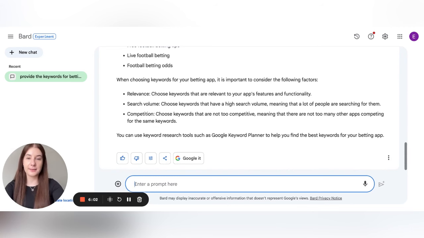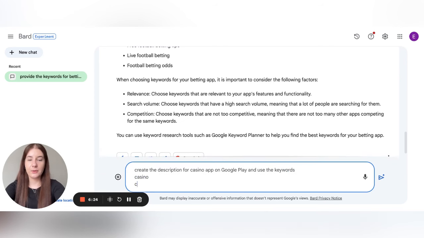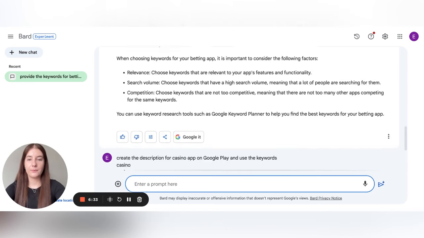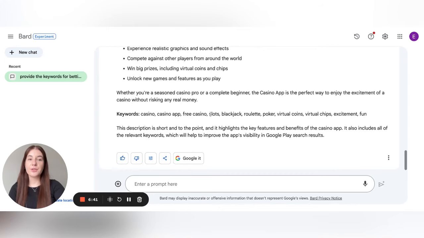And let's test BARD. So we just ask it to create the description for the Casino app on Google Play, and we ask it to use the keywords Casino app and free Casino. Now let's see which description will be created by BARD. So here is the description.